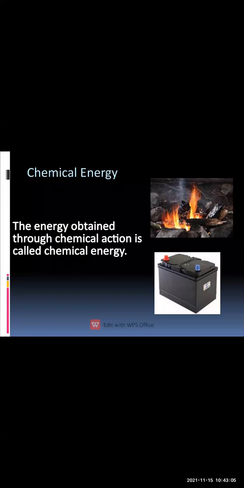This type of energy you can see by burning wood. In previous days there was no gas, so they were burning wood, and on that chula they were cooking the food. And there are various batteries also, in which energy is generated with the help of chemical reaction. So this type of energy which is generated by means of chemical reaction is called chemical energy.